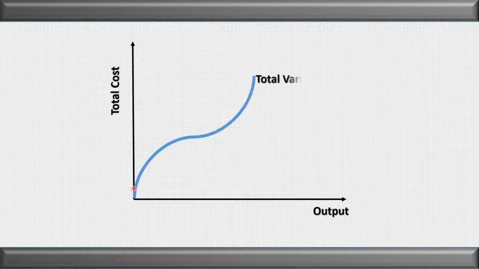We can see over here, initially the total product is increasing at an increasing rate, so total variable cost is increasing at a diminishing rate. Later on total product increases at a diminishing rate, so total variable cost increases at an increasing rate. Fine, that is the main reason total variable cost has inverse S shape. The rate changes from the point Z.